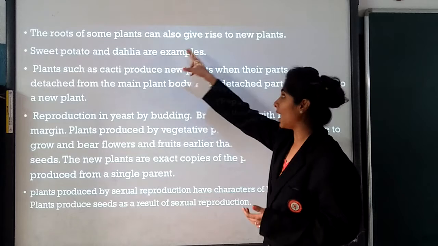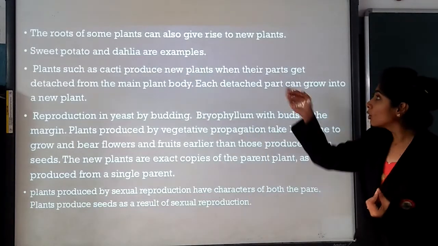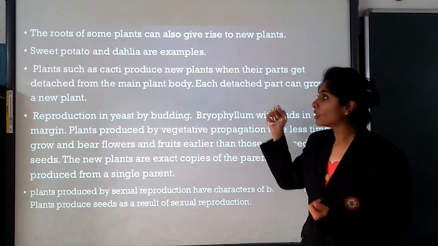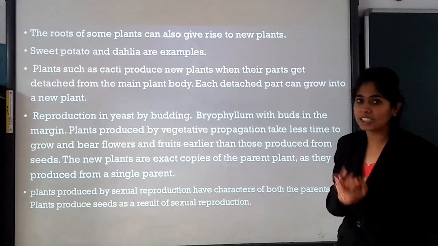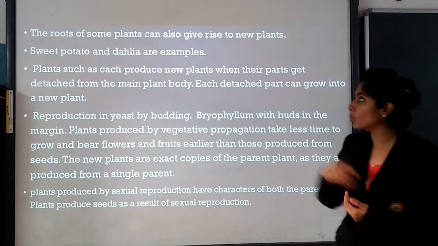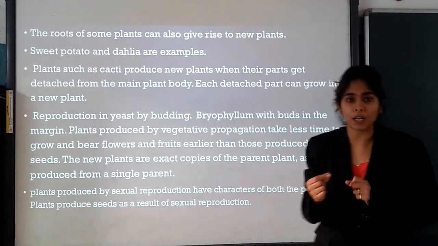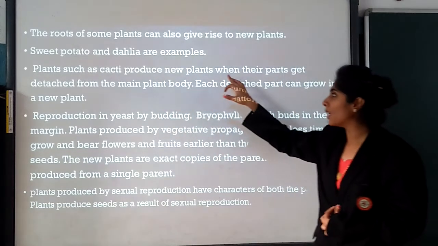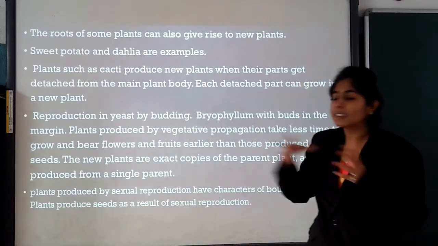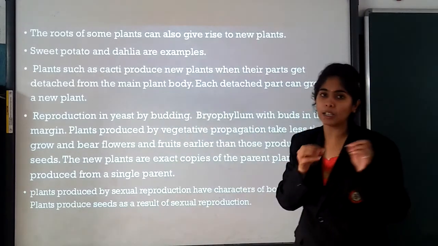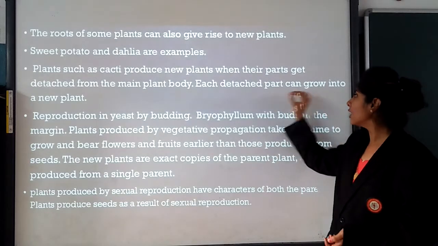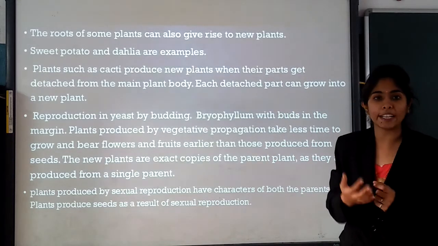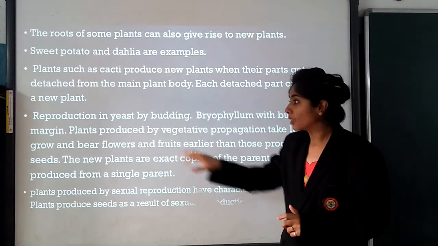Now children, let us see more about this topic. The roots of some plants can also give rise to new plants. Sweet potato and dahlia are examples. You can cut their roots and make a new plant. Plants such as cacti produce new plants when their parts get detached from the main plant body. Each detached part can grow into an individual plant.